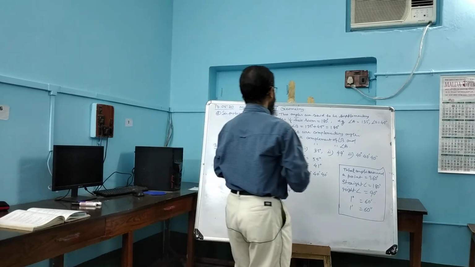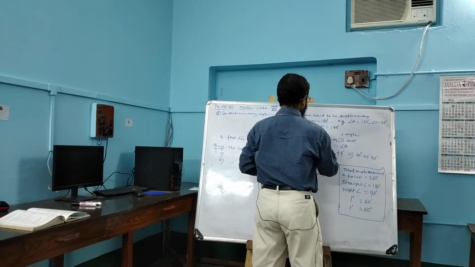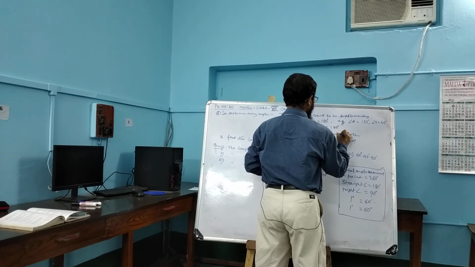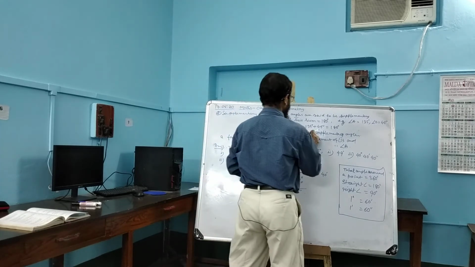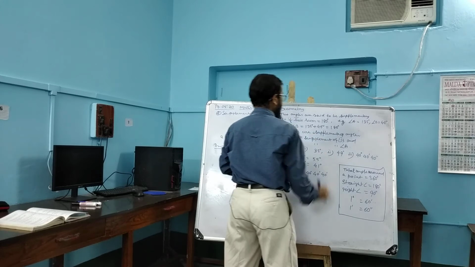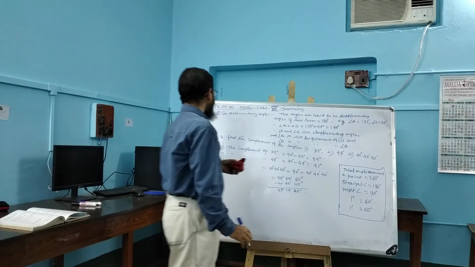Therefore, the angles A and B are supplementary angles. A is the supplement of B and B is the supplement of A.